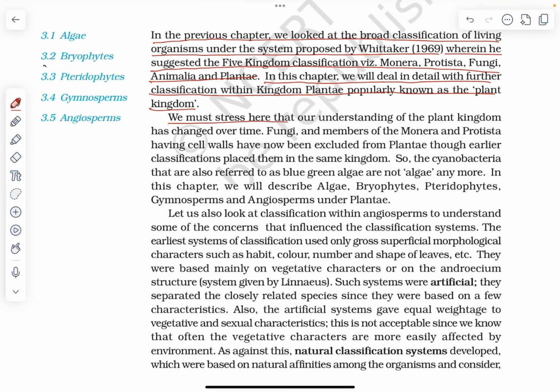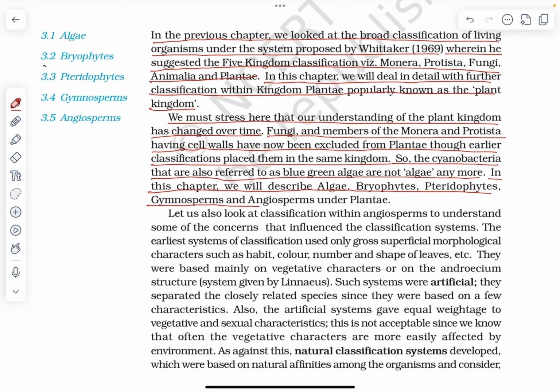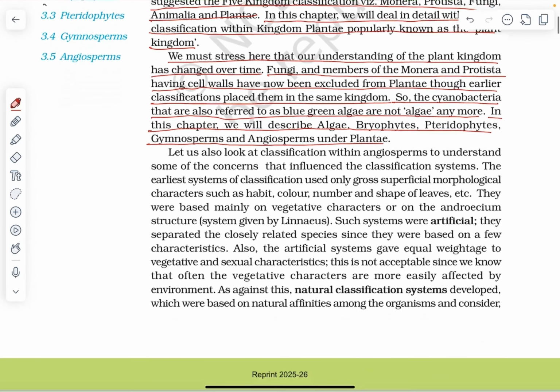We must stress here that our understanding of the plant kingdom has changed over time. Fungi and the members of Monera and Protista having cell walls have now been excluded from Plantae, though earlier classification placed them in the same kingdom. So, the cyanobacteria that are also referred to as blue-green algae are not algae anymore. In this chapter, we will describe algae, bryophytes, pteridophytes, gymnosperms, and angiosperms under Plantae.